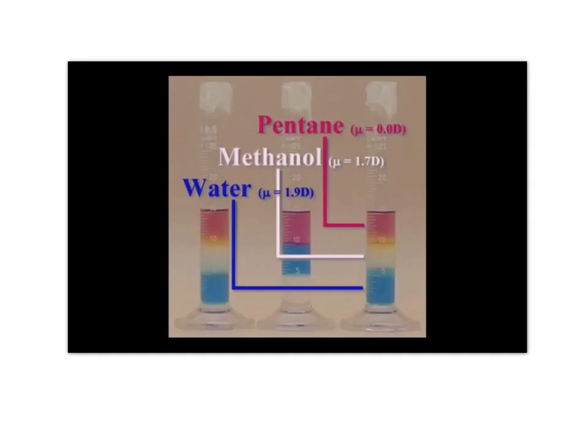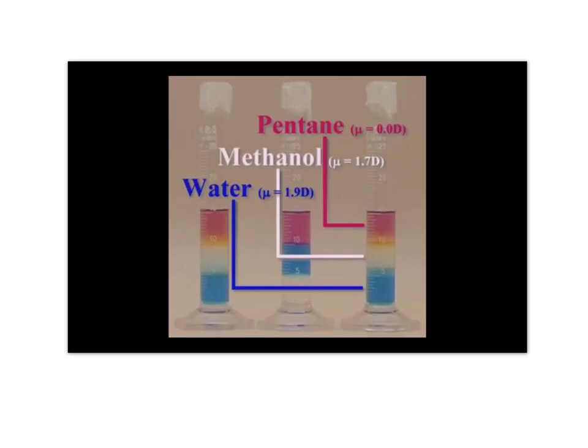Of these three liquids, water is the most dense with a value of 1.0 grams per milliliter. Methanol, with a density of 0.79, floats on top of the water, and pentane, with a density of 0.63 grams per milliliter, floats on top of both of them.